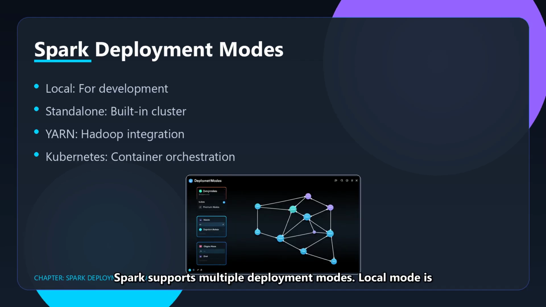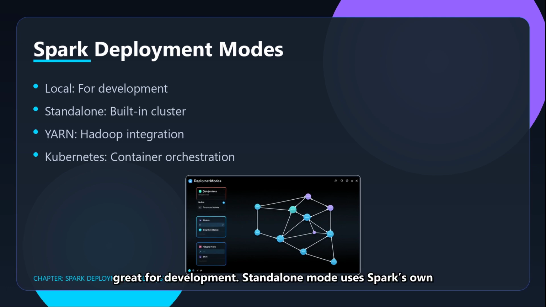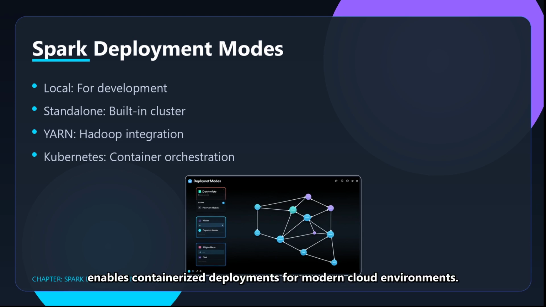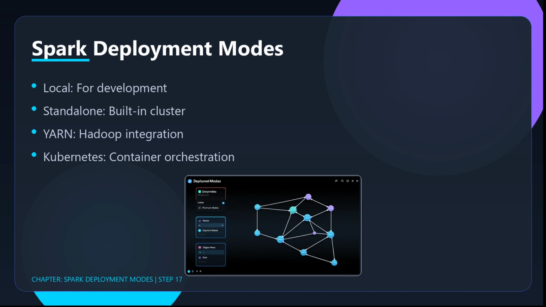Spark supports multiple deployment modes. Local mode is great for development. Standalone mode uses Spark's own cluster manager. YARN integrates with Hadoop, and Kubernetes enables containerized deployments for modern cloud environments.